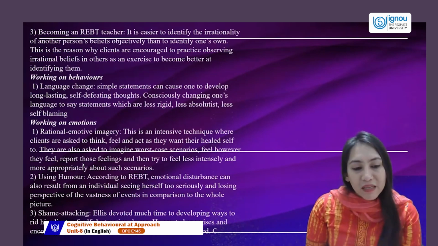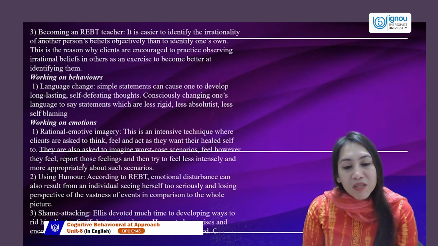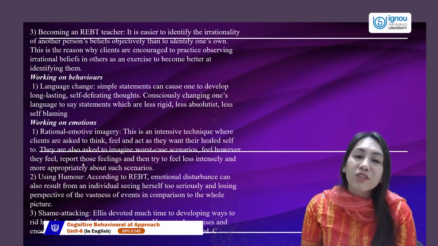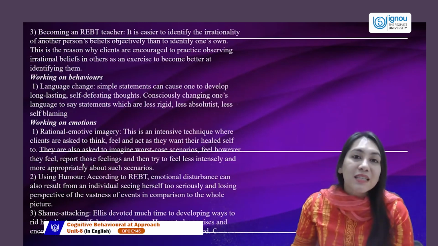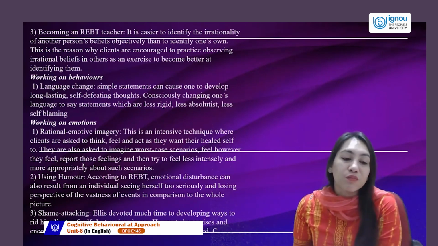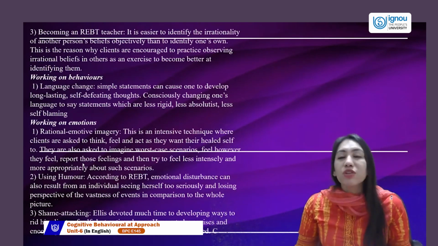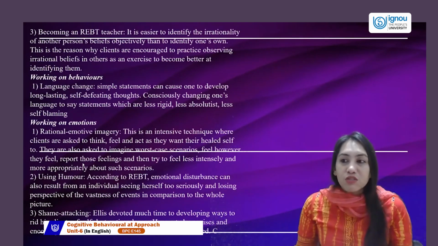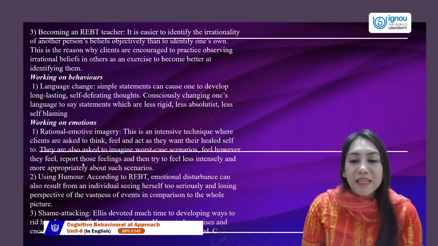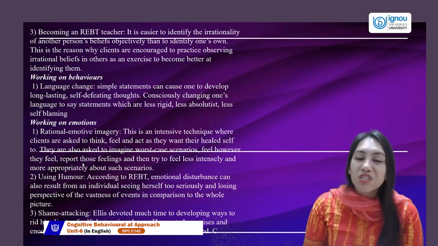Then there is shame attacking, where Albert Ellis devoted much time to develop ways to get his clients rid of their self-destructive blame. So he created exercises and encouraged his clients to stubbornly refuse to feel ashamed. So they always kept interrupting and telling them, why do you need to feel like this? What is the reason?